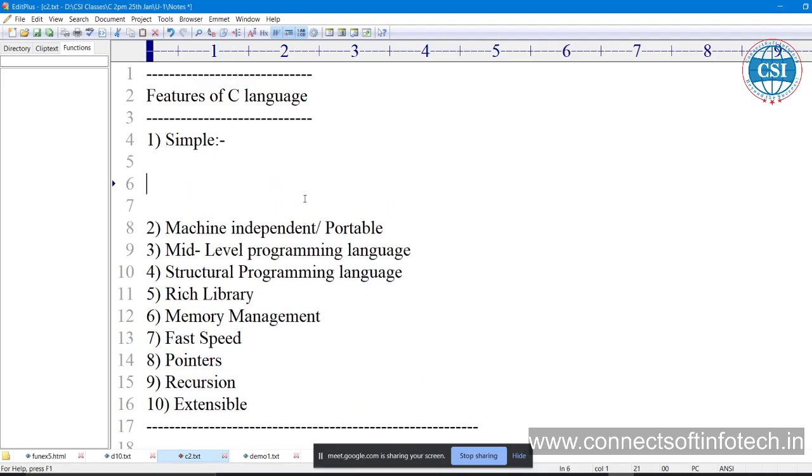Why is it simple? Why can you see it's simple? Simple means what? It is easy to write. So we are learning a programming language that is 50 years old.